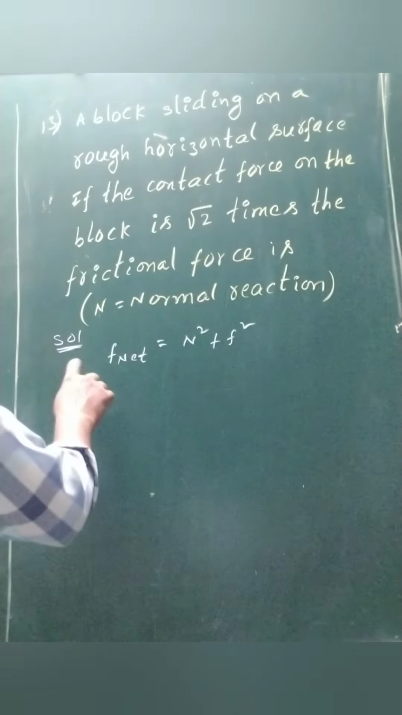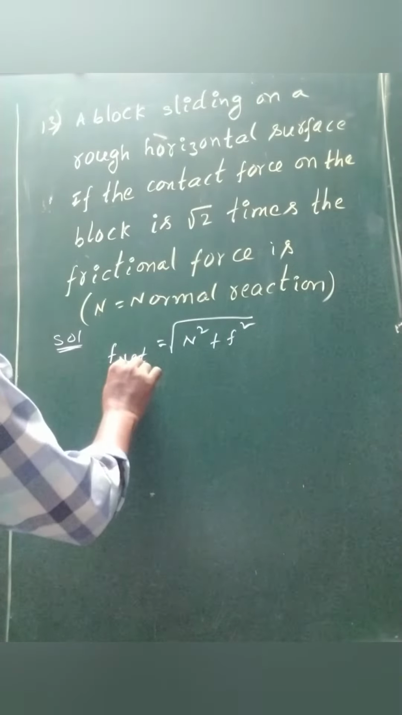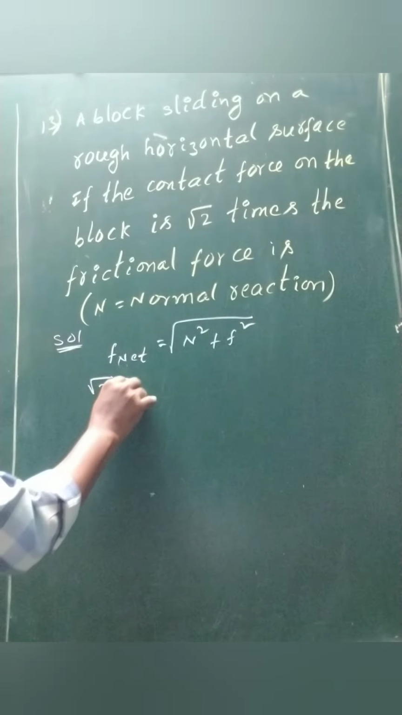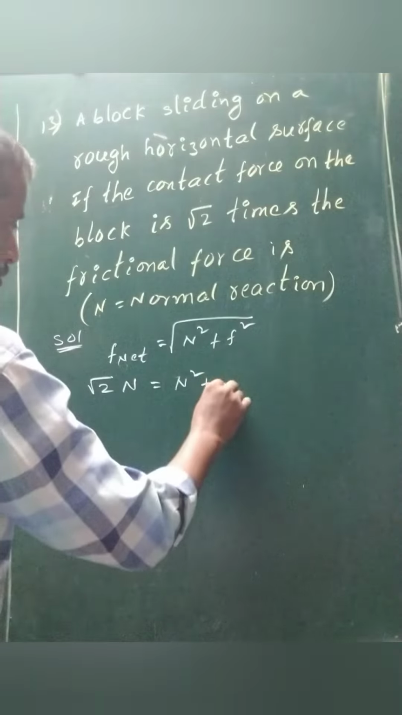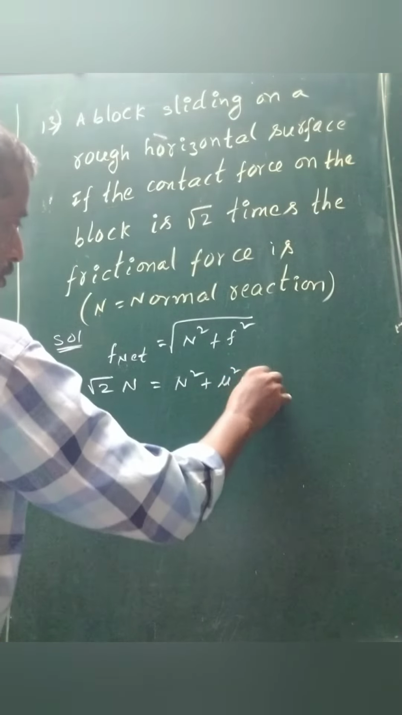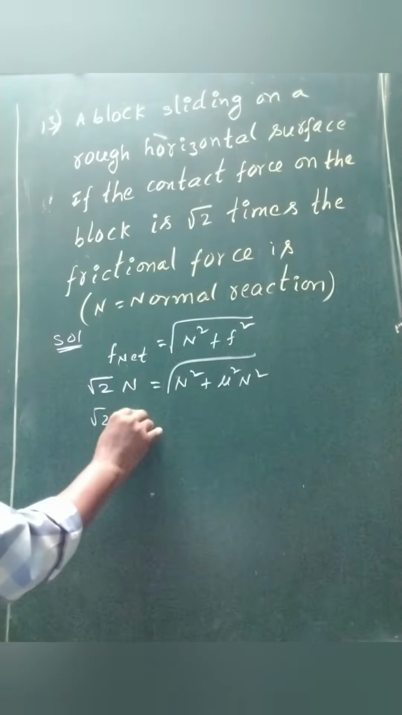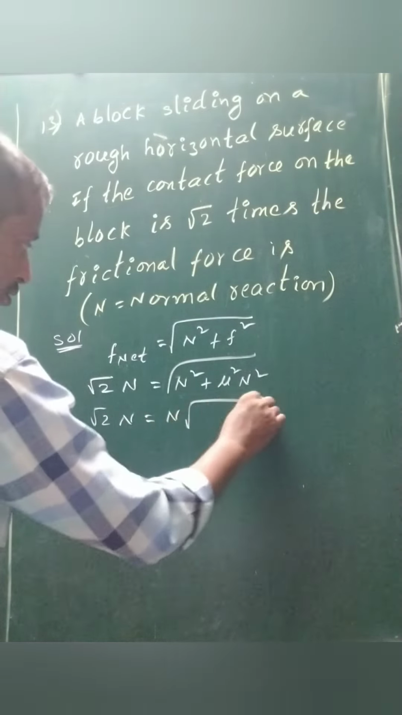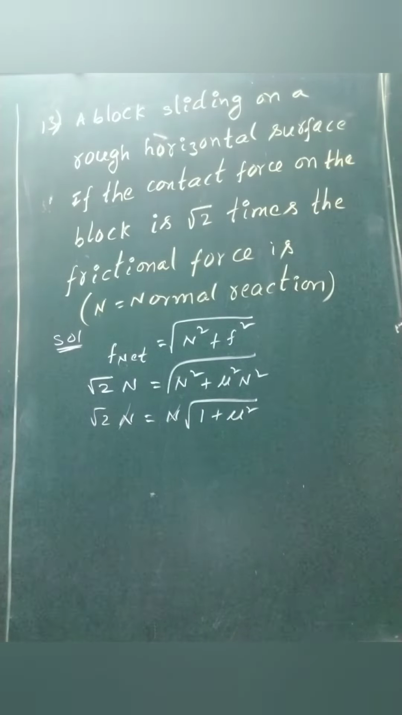5 newtons. A block is sliding on a rough horizontal surface. If the contact force of the block is root 2 times the frictional force, then F net equals the square root of n squared plus f squared. Given that, root 2 n equals root of n squared plus mu squared into n squared. In both terms, n is common: root 2 n equals n times the square root of 1 plus mu squared. Now the n on both sides cancel.